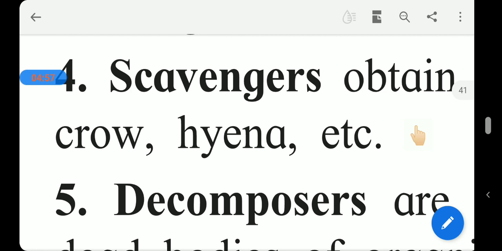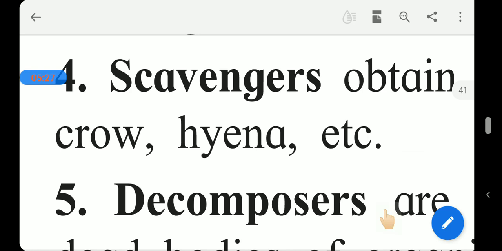If we talk about the scavenger, they obtain their food from dead bodies of animals. For example, vulture, crow and hen. They are well-known examples for us of how they feed themselves on the dead bodies of other animals, and they are called scavengers. Next is decomposer.